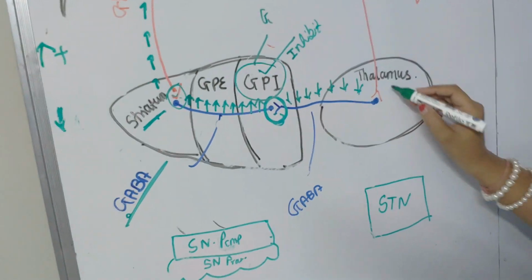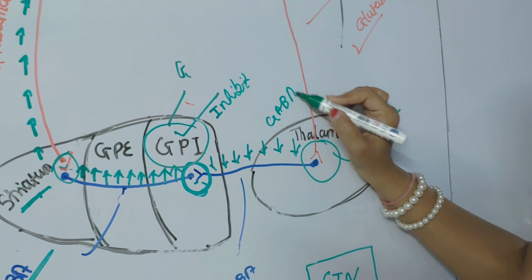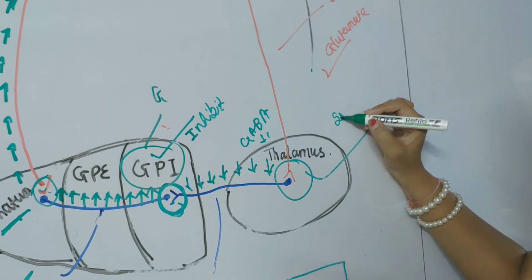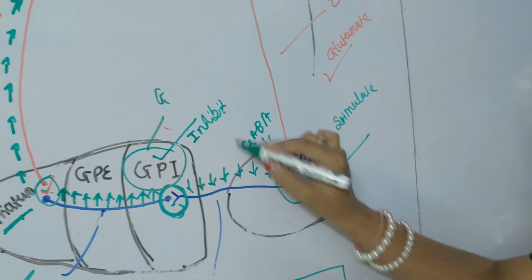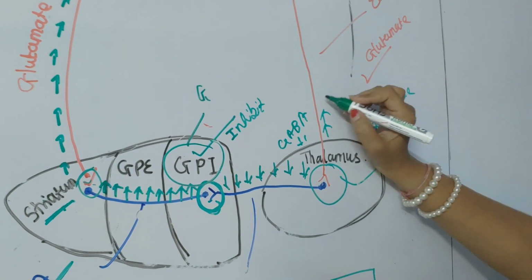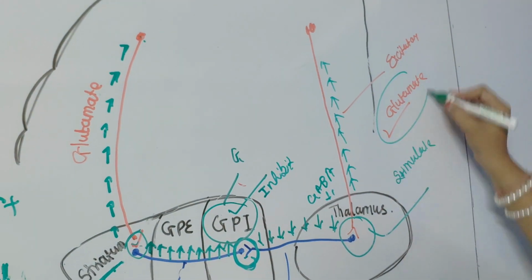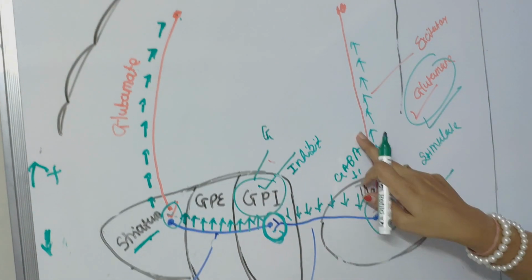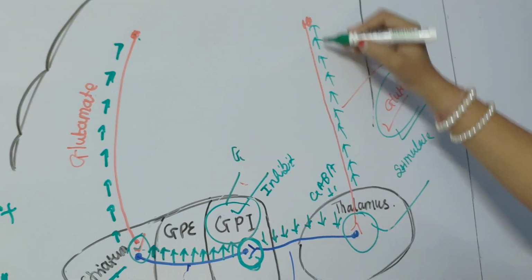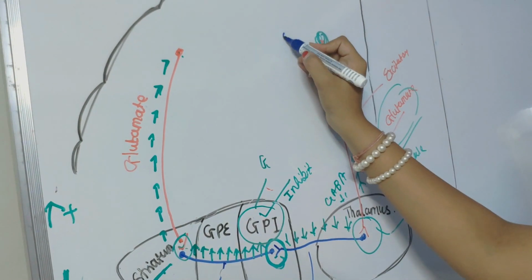Okay, so what will happen? It will disinhibit the thalamus because the amount of GABA over the thalamus is very less. So now the thalamus will be stimulated because of less GABA, and because it is stimulated, it will send an excitatory signal to the cerebral cortex. More glutamate is secreted because of less GABA, and ultimately it will stimulate this area, and from it the corticospinal tract is originated.